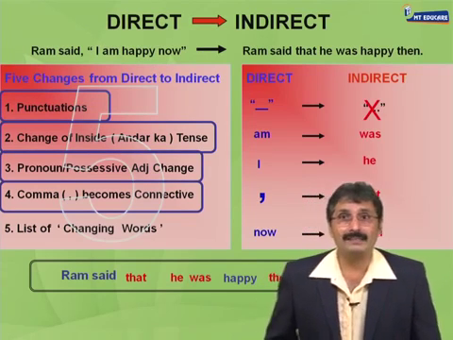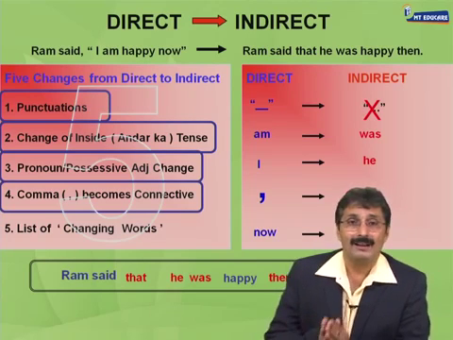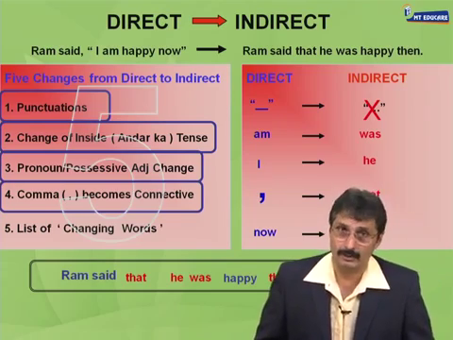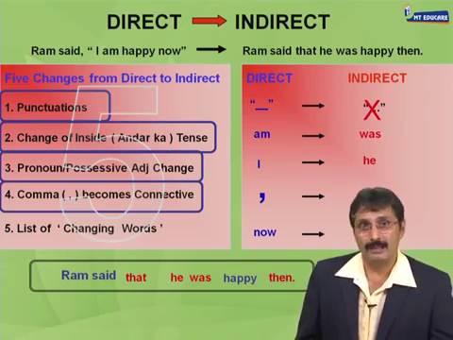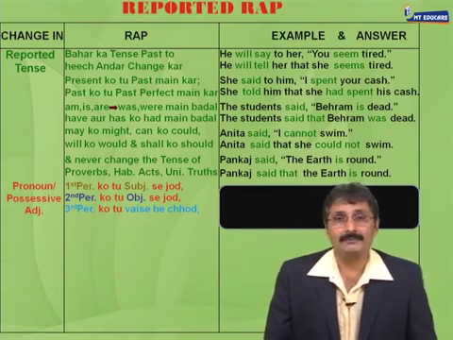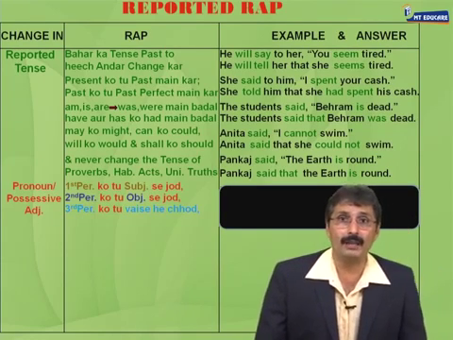Right? As you can see in the sentence on your screen, Ram said, "I am happy now." Ram said that he was happy. How did I become he? Does it always become he? No. Let's see the rule. Here we are. Okay? Let us first look at what we have already got in our rap song, and then we can go on ahead.